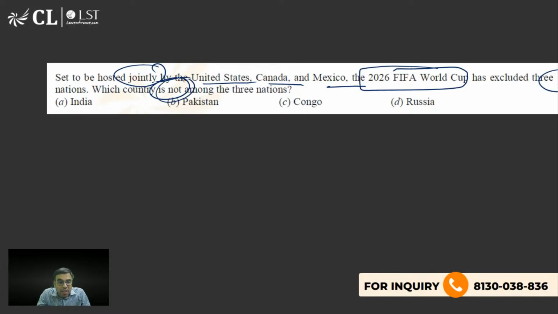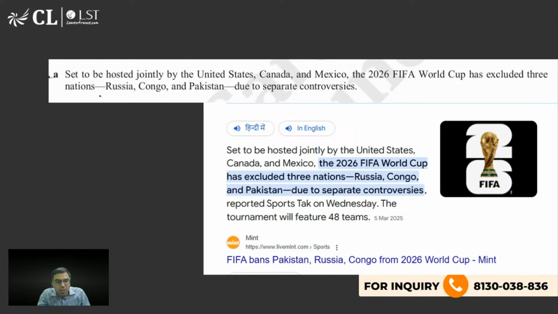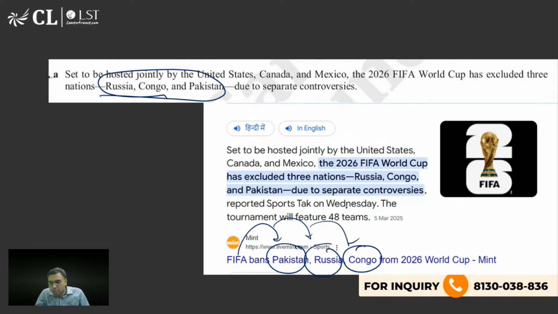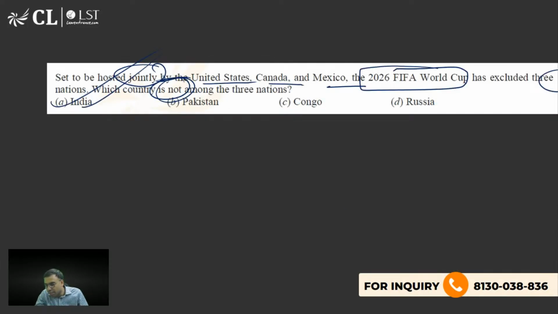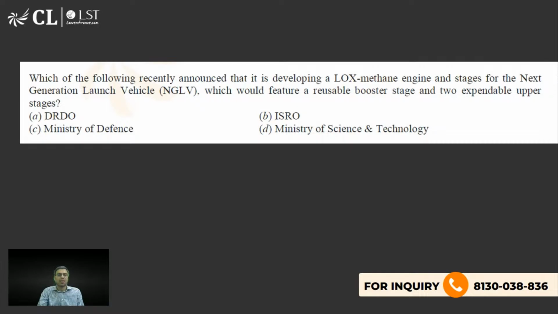नहीं पूछा था. Not. So A is the right answer. India is not excluded. Russia, Congo, and Pakistan have been excluded. Pakistan, Russia, and Congo. ठीक है. FIFA ने बैन कर दिया. So the right answer is A. Yes, Sampath, now you are right. A is the right answer.